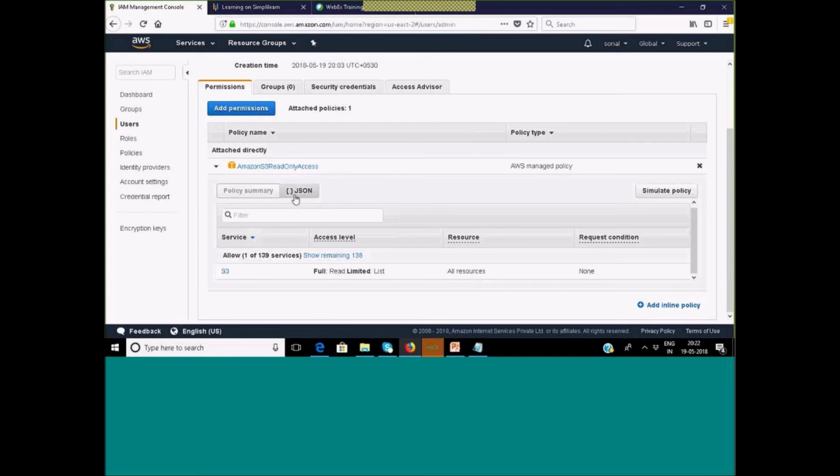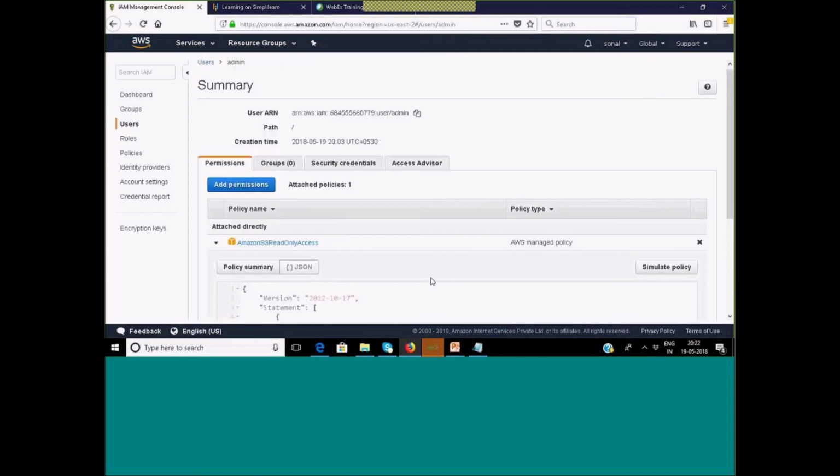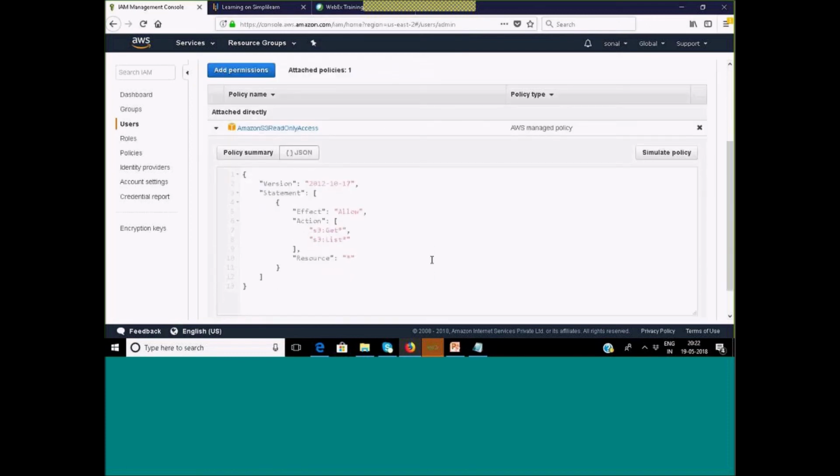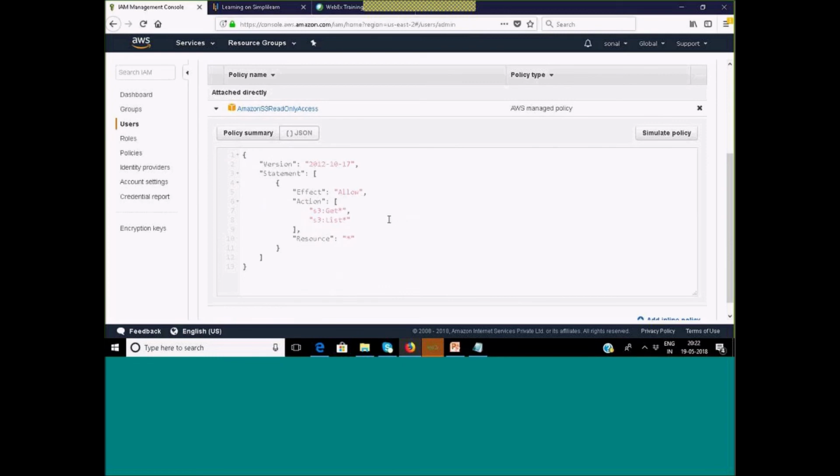Now if I click on the JSON, it will show me the JSON of this. This is similar to what we discussed earlier. It has a statement block. First it has a version when the policy was created, and then under the statement the effect is allow, the action is get and list, and the resource is all buckets. There is no ARN for a single bucket, so we can list all buckets. Fine. So this is the JSON.